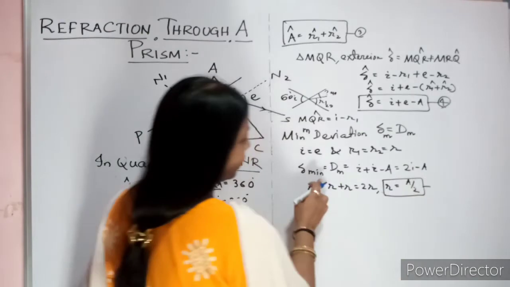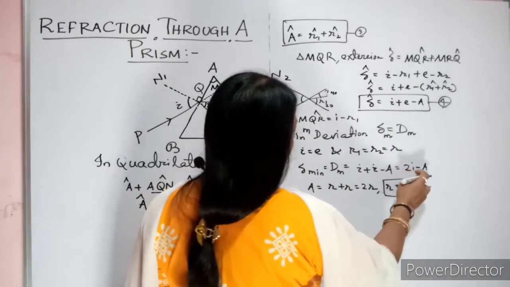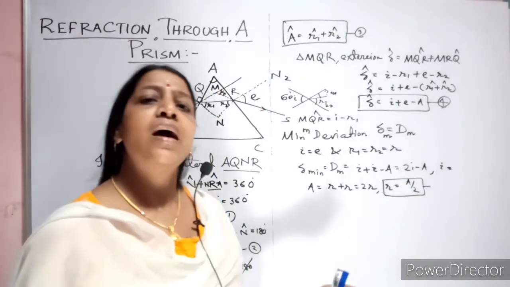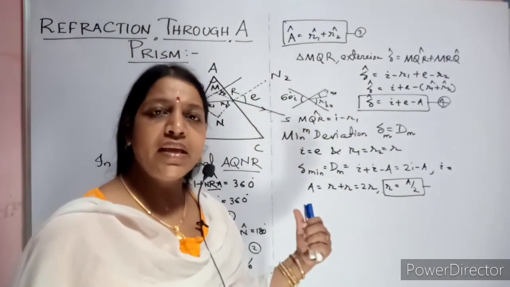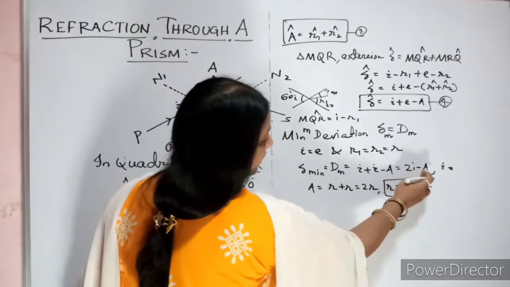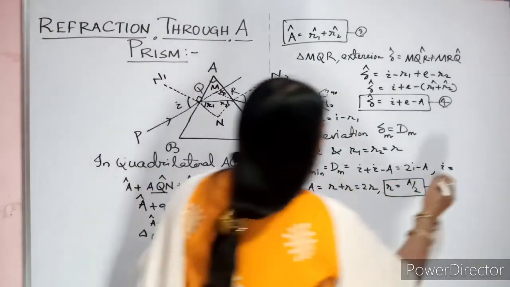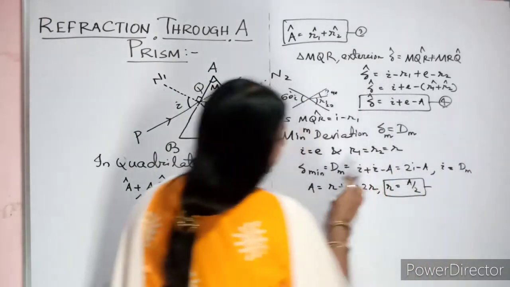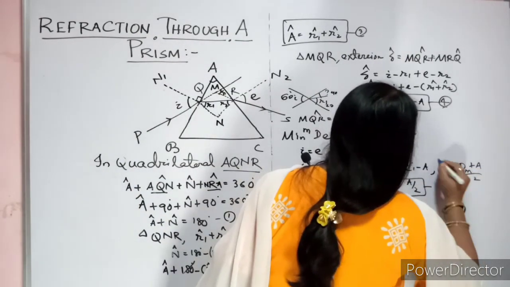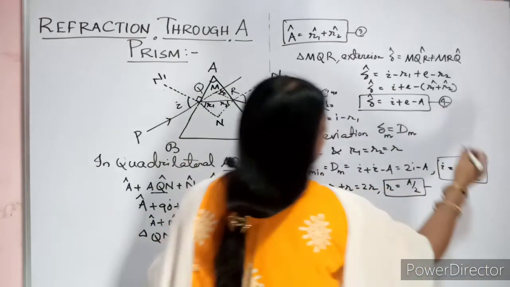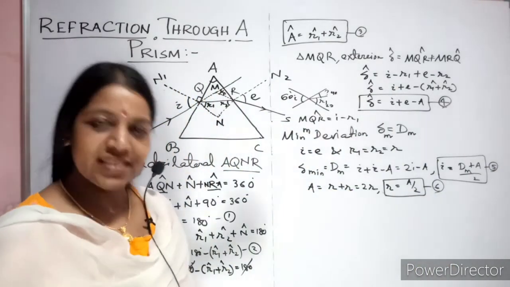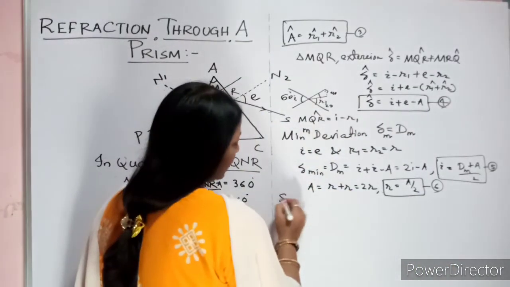Here you can write your delta min equal to 2I minus A. So what is your I? Your target is to find your refractive index by applying Snell's law. So for that you need I. Here you take this A to this side. You will add it. So I equal to dm, or you can write delta min, plus A, divided by 2. Give this, this is equation 4. Give it as equation 5. This you give as equation 6. Simple, matter over. Now go for applying Snell's law.